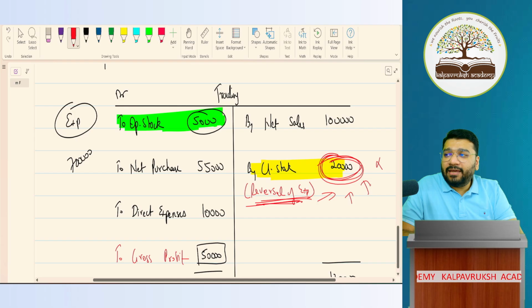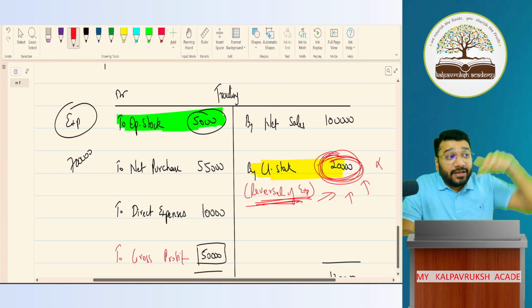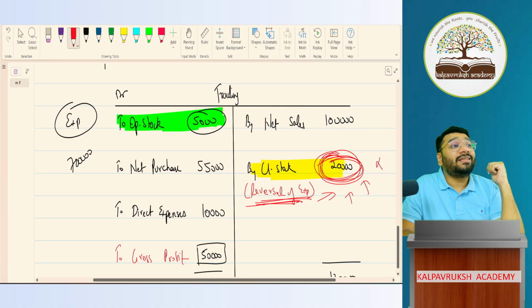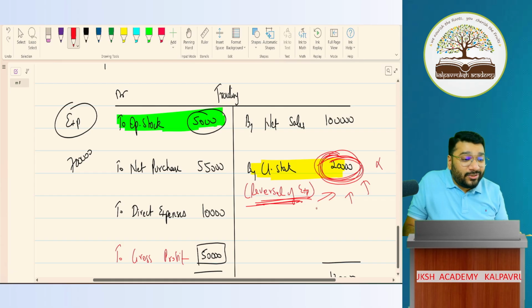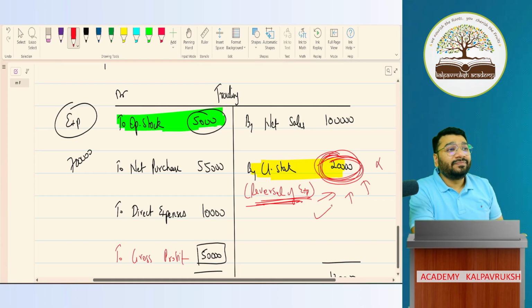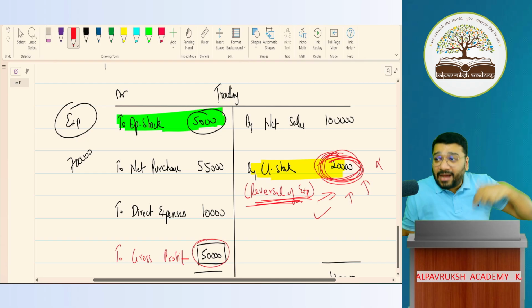You know what answer they give me? I'm talking about even those people who are doing CA Intermediate, sometimes even people who have completed Intermediate. They tell me, "Sir, if I record closing stock here, next year this will come as opening stock. So next year if I have to get opening stock, I have to record closing stock here." Some people will tell me the answer that, "Sir, if I don't record the closing stock, profit will be wrong." Then I ask them a counter question.